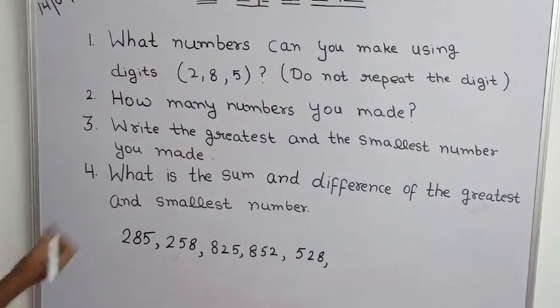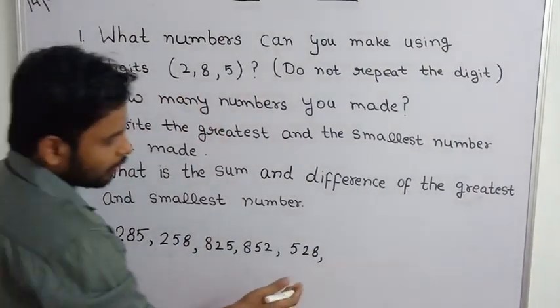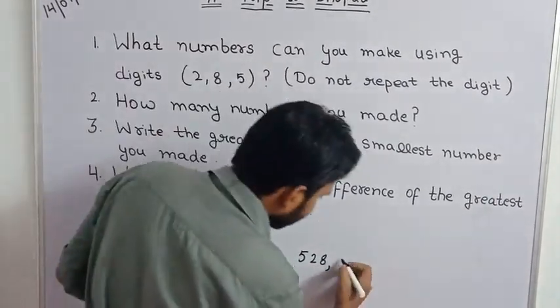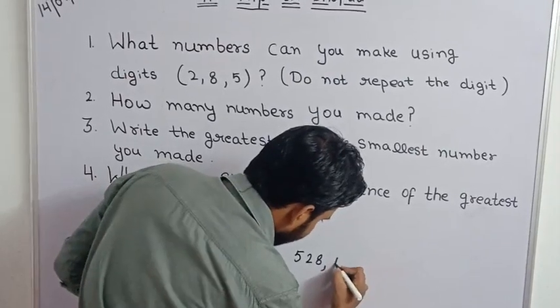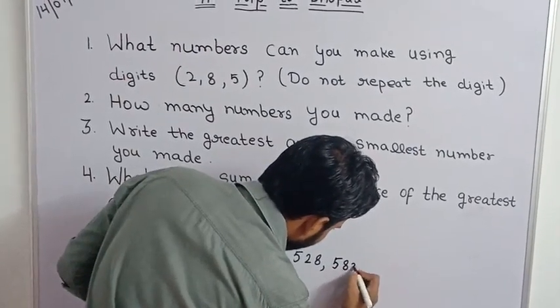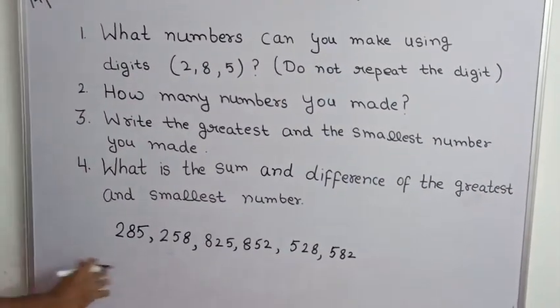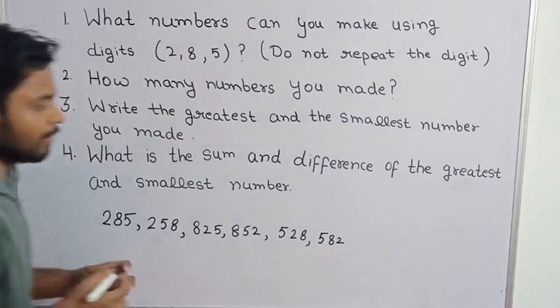Now the next number, only changing the tens and 100s place, 582. Is it easy or difficult? Only these 6 numbers we can make.